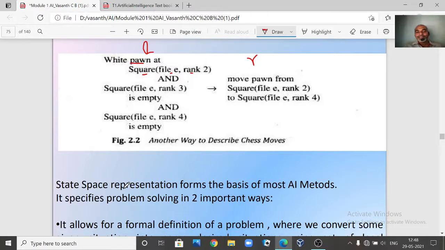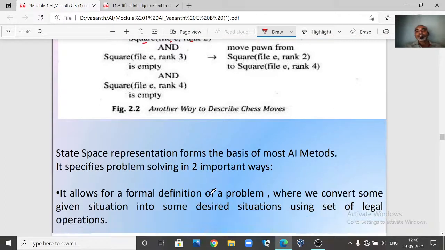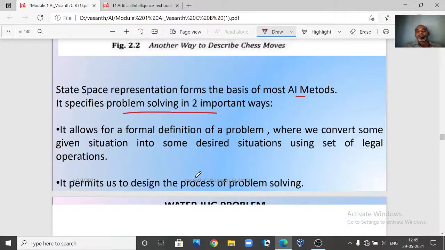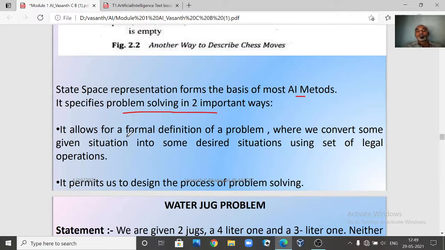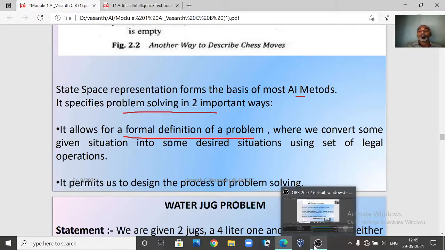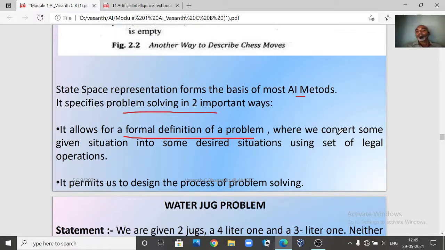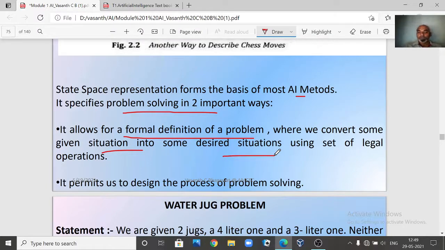State space representation forms one of the basic methods in our AI. It specifies problem solving in two important ways. Why is state space representation helpful? It allows for a formal definition of the problem. Now we can define the problem in a more formal way, where we can convert some given situation into some desired solution.